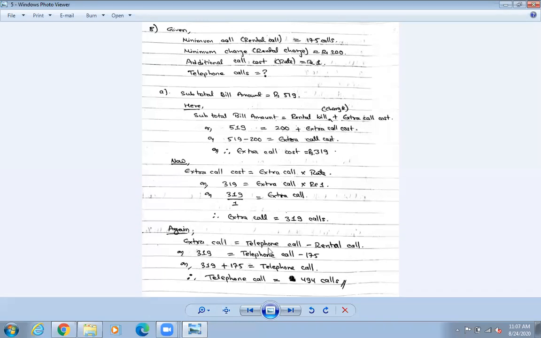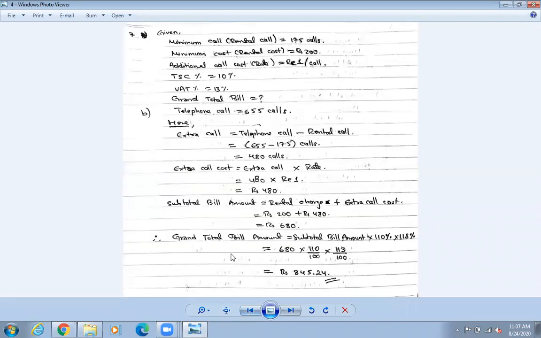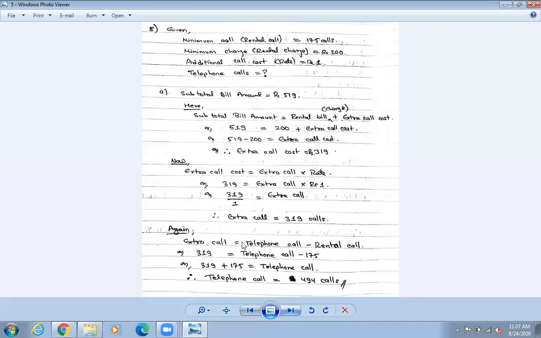This was the second one. Now let us go to the first. What was the first formula, the extra call formula? Telephone call minus rental call. We are going in reverse, let me repeat again. Extra call means telephone call minus rental call. Extra call is how much? 319 equals this. You are asked to find out the telephone call, minus rental call.